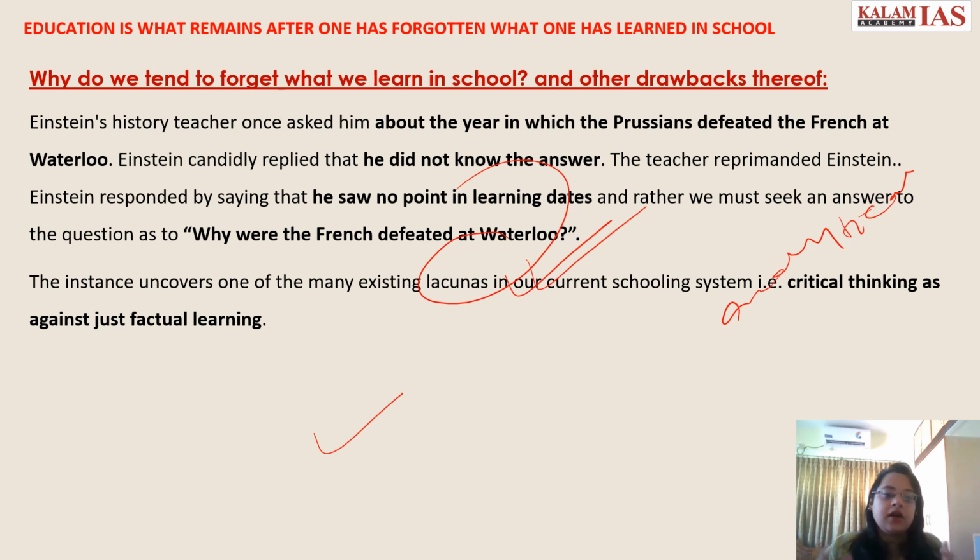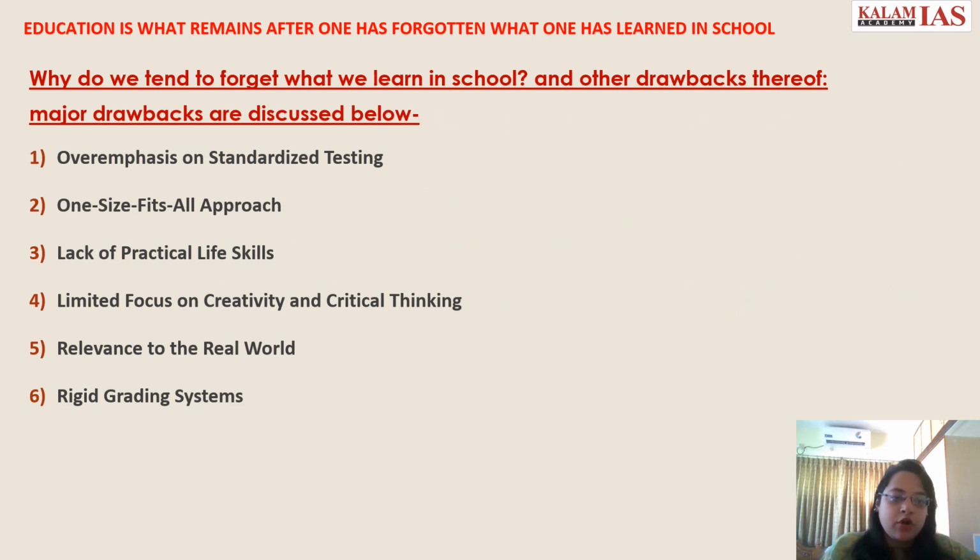So this instance uncovers many of the existing lacunas in the current schooling system, that we are going for factual learning in school as against critical thinking. So here you can talk about how traditional schooling overemphasizes standardized testing, and how it follows a one size fits all policy that is leading to the narrowing down of the curriculum. The uniform curriculum and the teaching methods are so rigid that they are not able to accommodate the pace of individual students, their unique needs and interests, right?